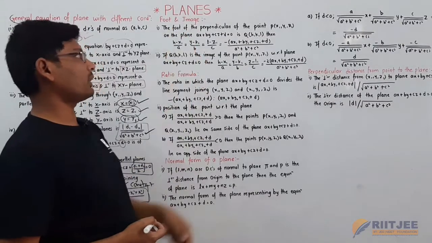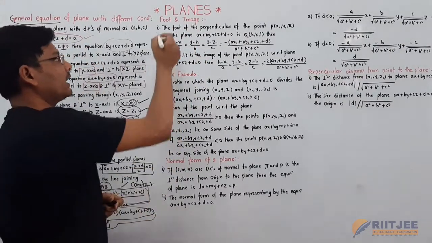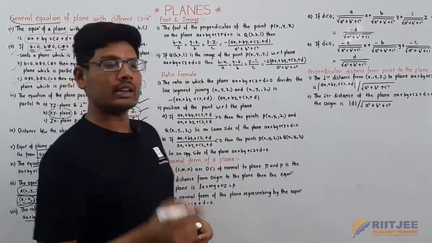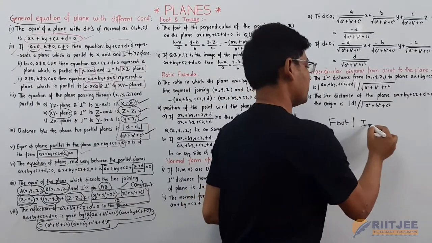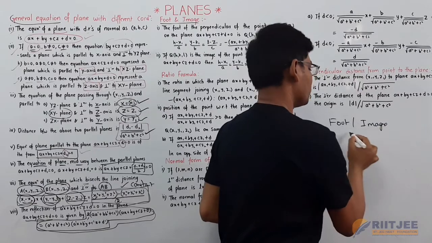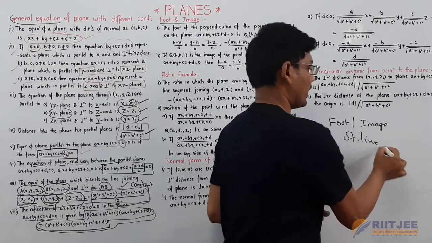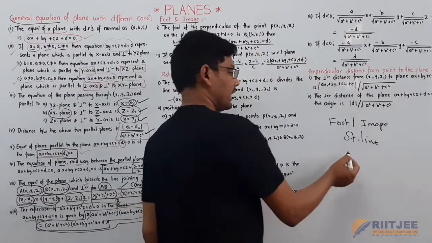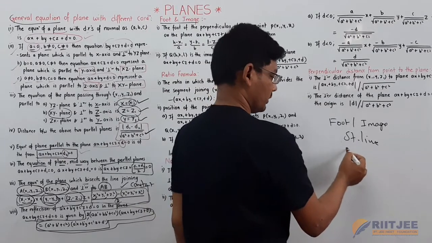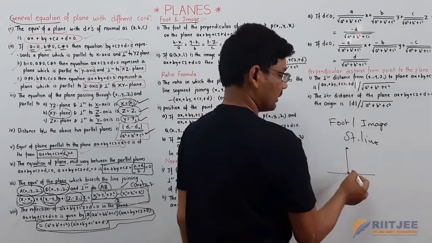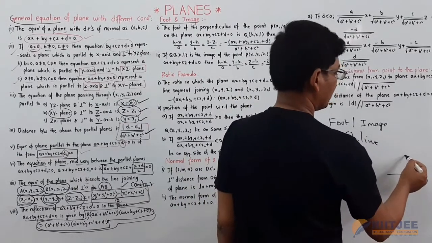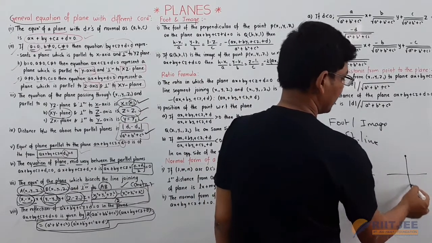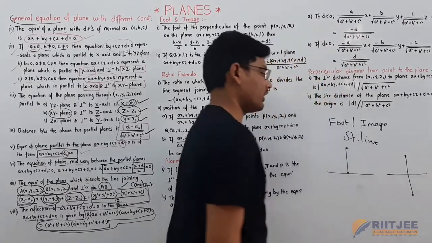Now the next topic for the plane here, foot and image. Already we learned about foot and image in the straight lines chapter. What is meant by foot here? If a point is intersecting on the surface of the plane, that is nothing but foot, and the image is nothing but the point again at the same distance from the surface of the plane here.